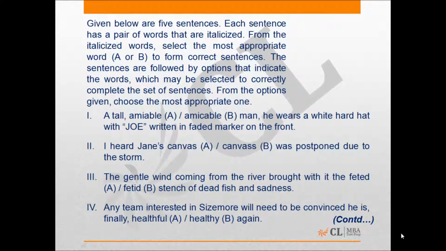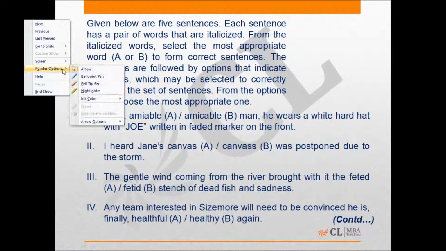Now, these questions, which are homonym questions, present to you a good mixture of meaning-based and contextual vocabulary, right? The context is given, you can understand what the word means there, but unless you know the meaning of that particular word, or unless you know the difference between those two words, it is very difficult usually to answer this particular question. So you need to know your vocabulary, you need to know which spelling or which word refers to what here in this case, right? Now, for instance, this particular question here in sentence 1, let's go sentence by sentence and find out.